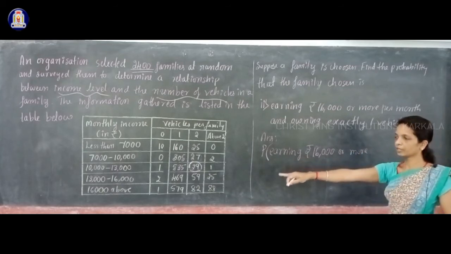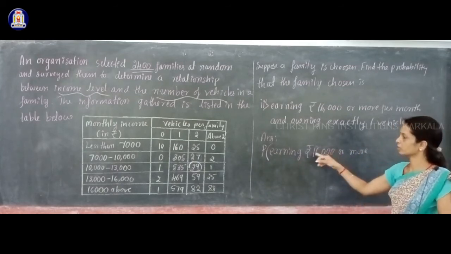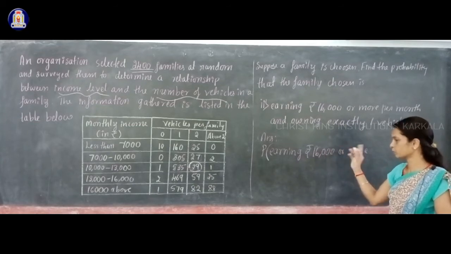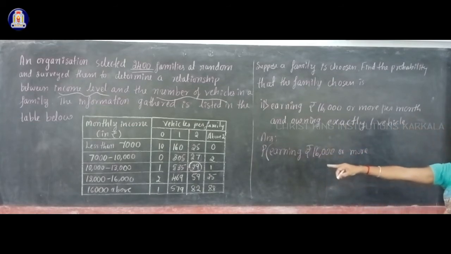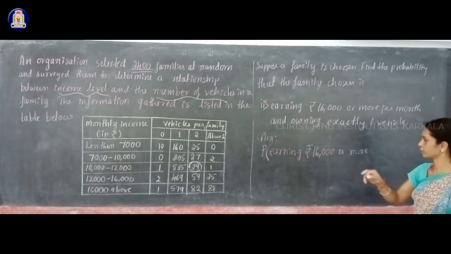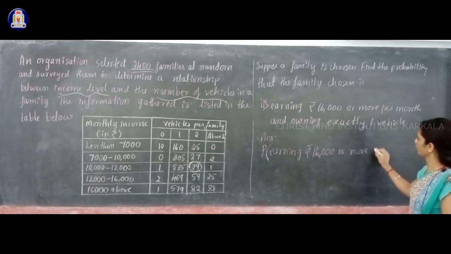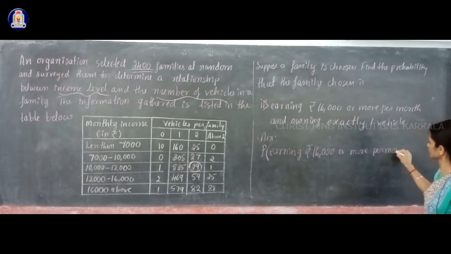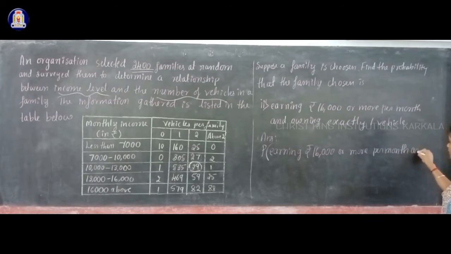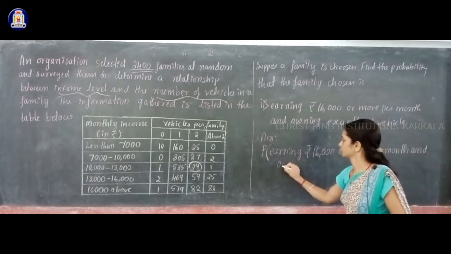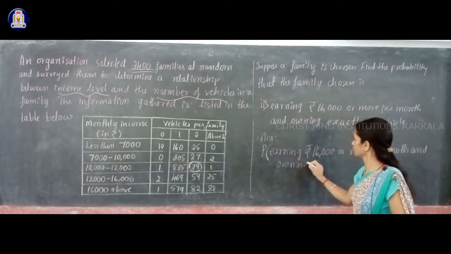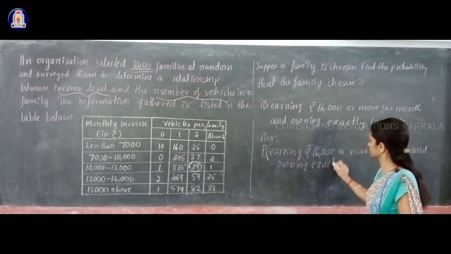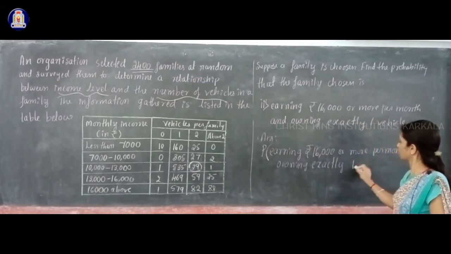In the table it is given as 16,000 above, which in other words we can say 16,000 or more.